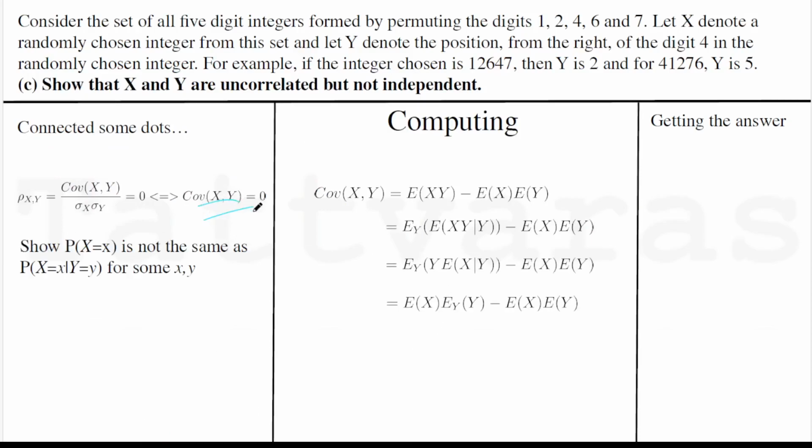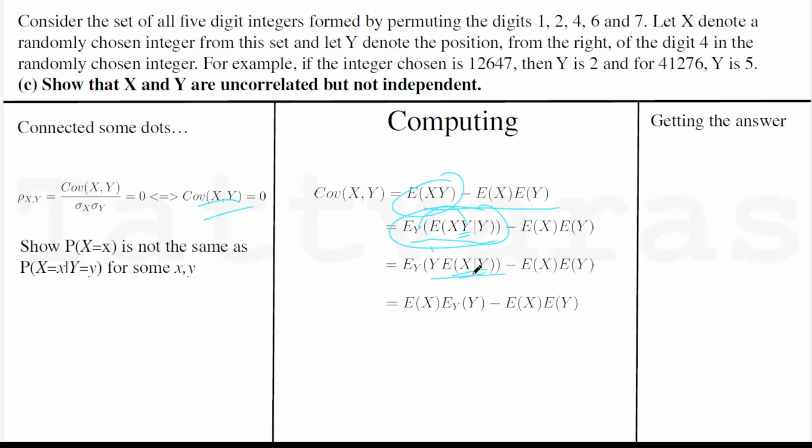Now, looking at the covariance, it's this. This is known. But here comes the trick. We have to use information that is already there, and that gives us the motivation to use the iterative property of expectation. This expectation can be written as this, and the motivation is the moment you do this, in the nested expectation, Y becomes a constant and it comes out like this. And then you have something that you already computed.